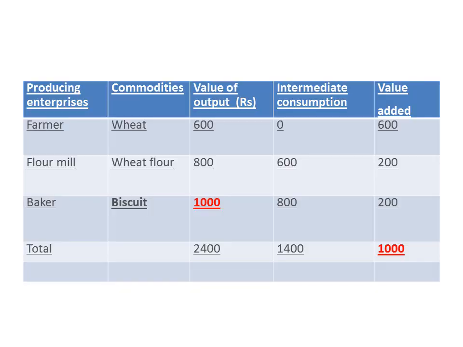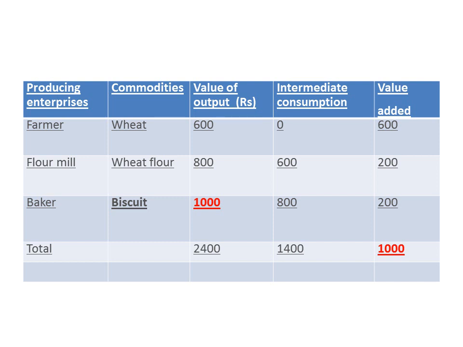Yes, friends, I have taken one more table. It is given in your activity. Students, you know, the paper pattern has changed now. 20 marks questions will be asked. Maybe fill in the blanks, match the following, objective type questions, or application based questions. So you should clear each and every concept. Application based question means this table is given, and it may be asked, what is the value of the final commodity? Value of output is given, what is the value added?